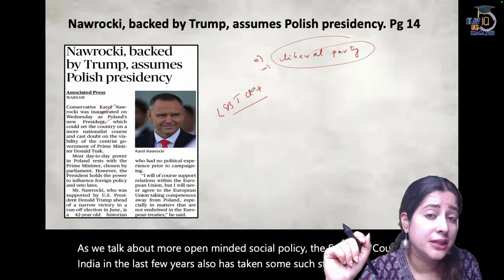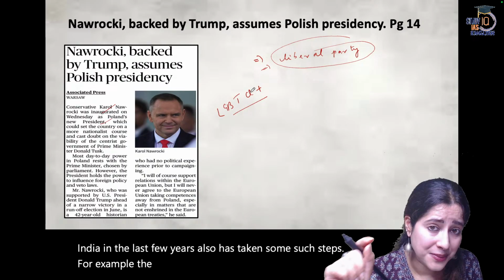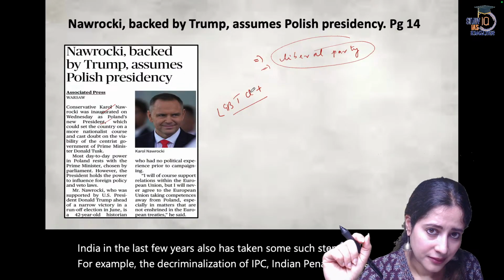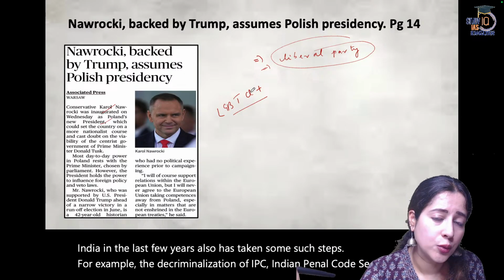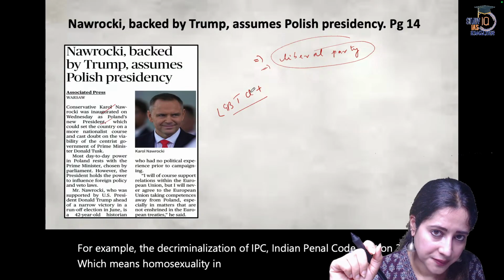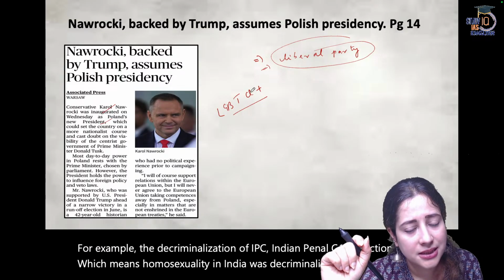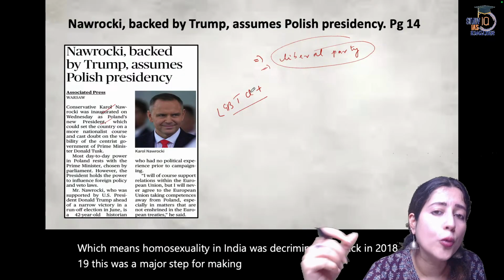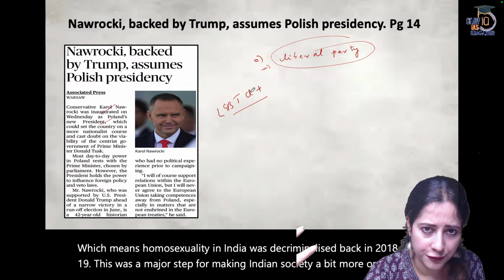For example, the decriminalization of IPC, Indian Penal Code, Section 377, which means homosexuality in India was decriminalized back in 2018 and 19. This was a major step for making Indian society a bit more open to newer forms of identities.